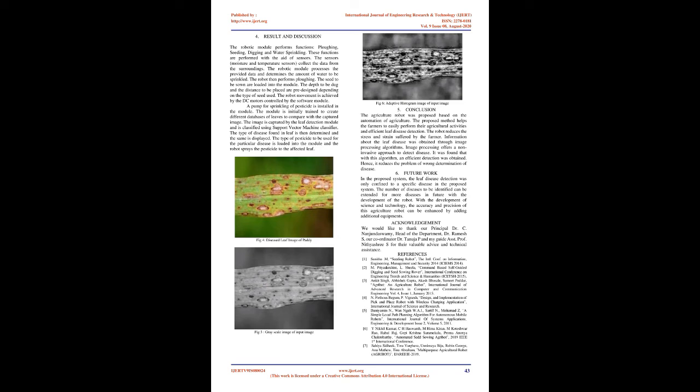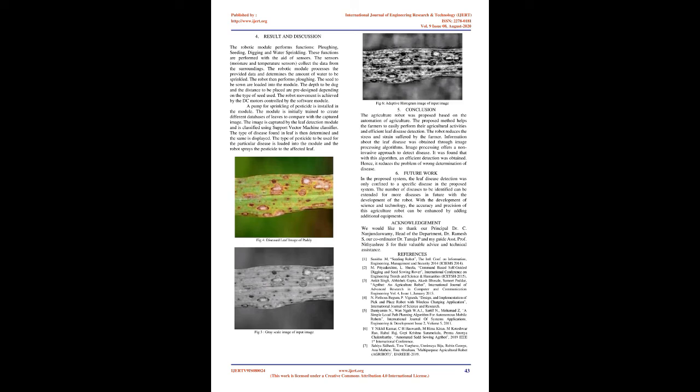The robot then performs ploughing. The seeds to be sown are loaded into the module. The depth to be dug and the distance between seeds are pre-designed depending on the type of seed used. The robot movement is achieved by DC motors controlled by the software module. A pump for sprinkling of pesticide is installed in the module.